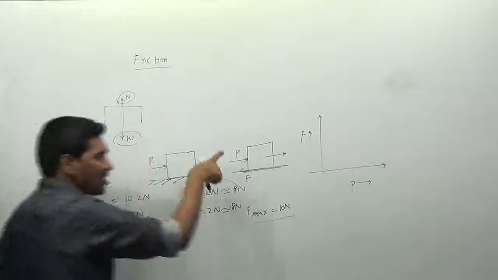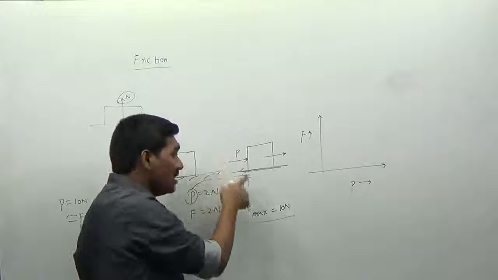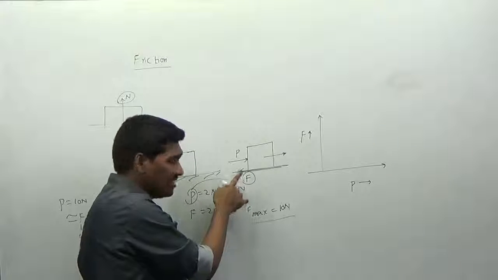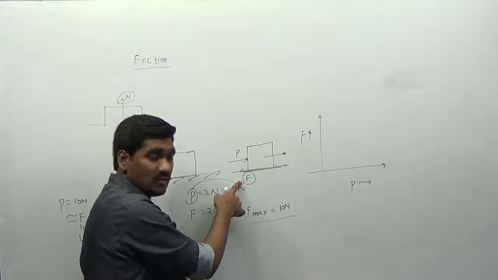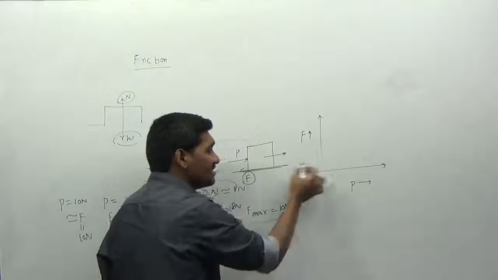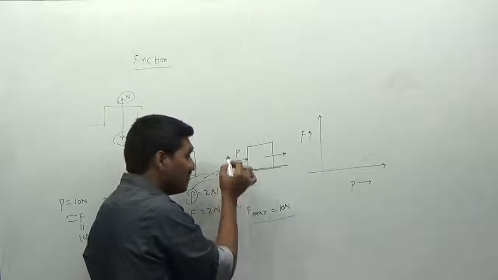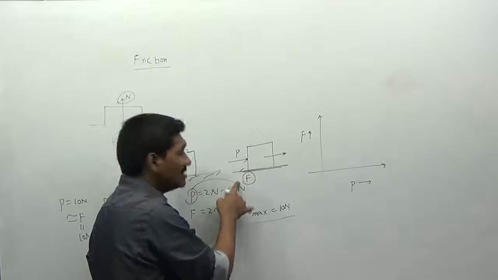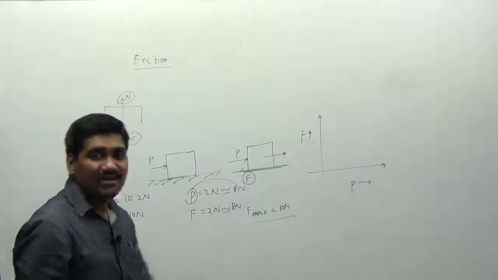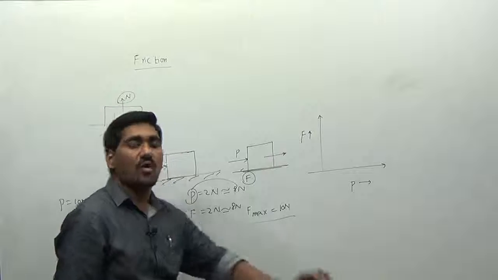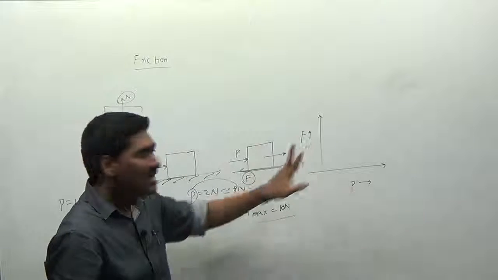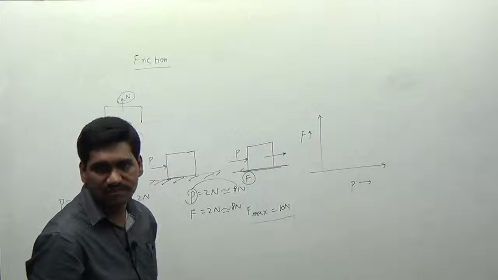In the same way, if you apply an external force on the body, an internal force will be developed inside the body. This is called the reaction force, and this reaction force always acts along the surface of contact. Therefore, this is called the tangential resistance or the tangential reaction force. The tangential reaction force will always act in the opposite direction to the external force acting on the body, and this is called the frictional force.